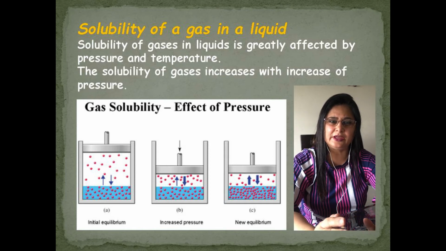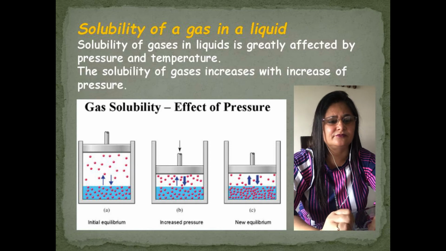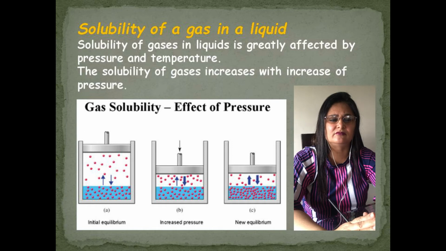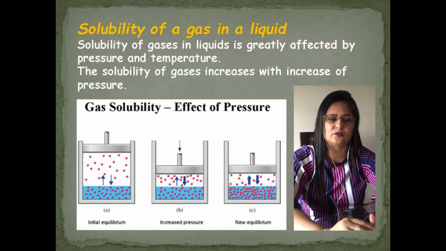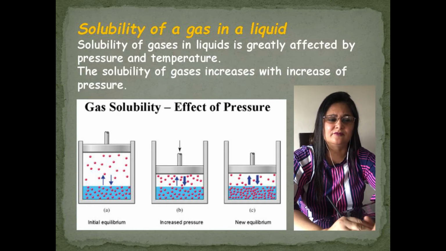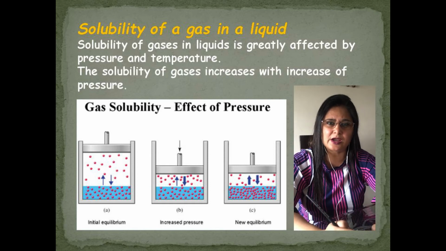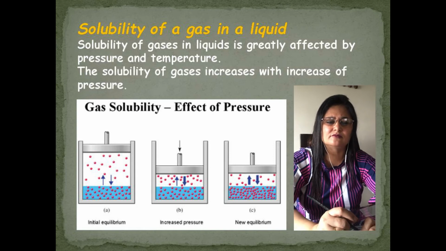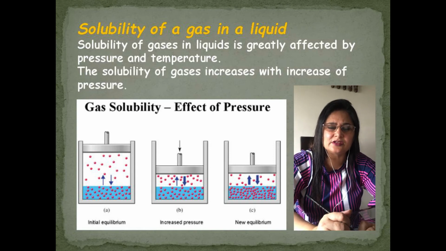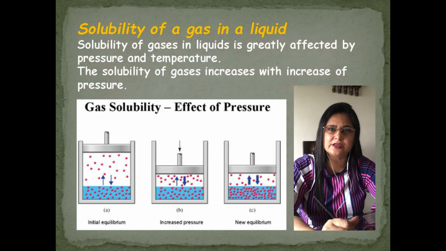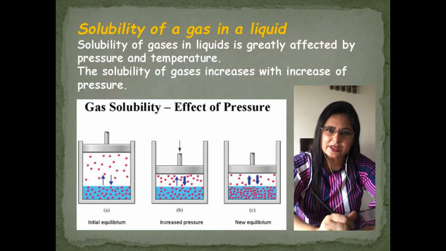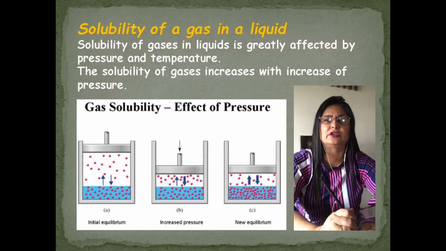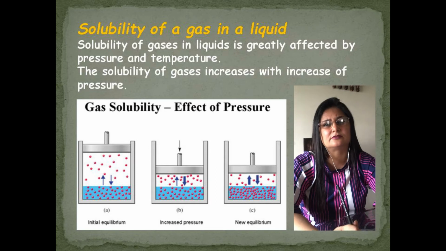So let me explain with the help of the diagram. Diagram A, initial: gas and liquid are in equilibrium with each other. The number of particles going out and coming into the liquid are the same. Now in the second diagram, pressure is increased. By increasing the pressure, the number of gas particles per unit volume at the surface of the liquid increases.